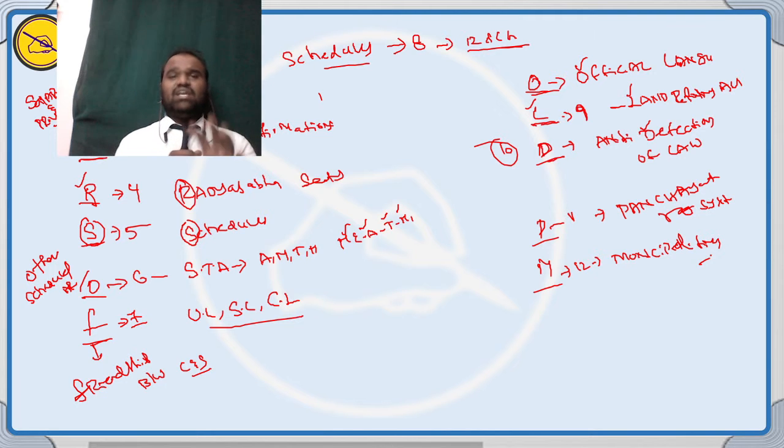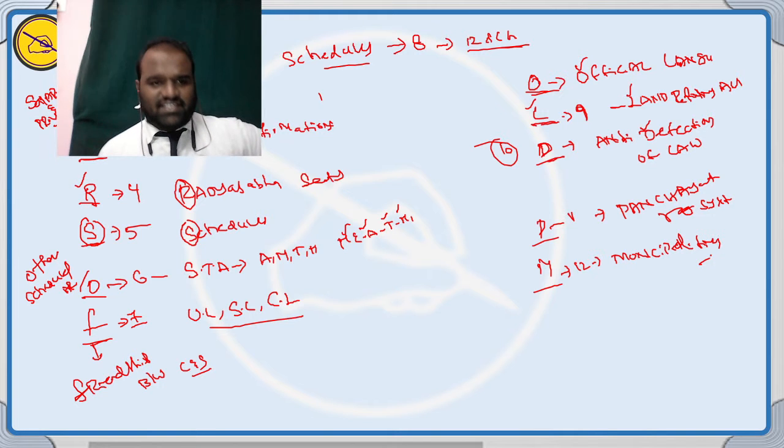If any MLA or MP elected from one political party joins another political party, the chance of disqualification is called the anti-defection law. In the time of Rajiv Gandhi, by the 52nd Amendment Act 1989, this schedule was inserted in the Constitution. D for defection. Prime Minister, PM. P means the Panchayat system. M means the municipalities. This is the schedules shortcut.